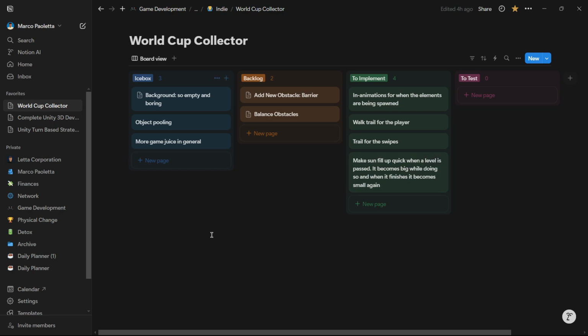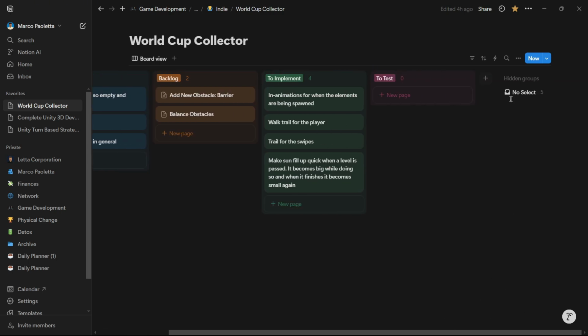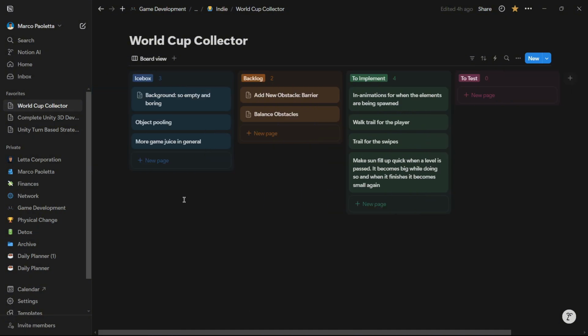It's to have your project with a similar database, basically with another board view. And I also have here 4 sections: icebox, backlog, to implement, test, and also a section for finished tasks. So icebox are things that I do want to implement but are secondary, things that maybe I'm going to be implementing if I have the time and resources and mind for that. If not, it is not going to be a nightmare.